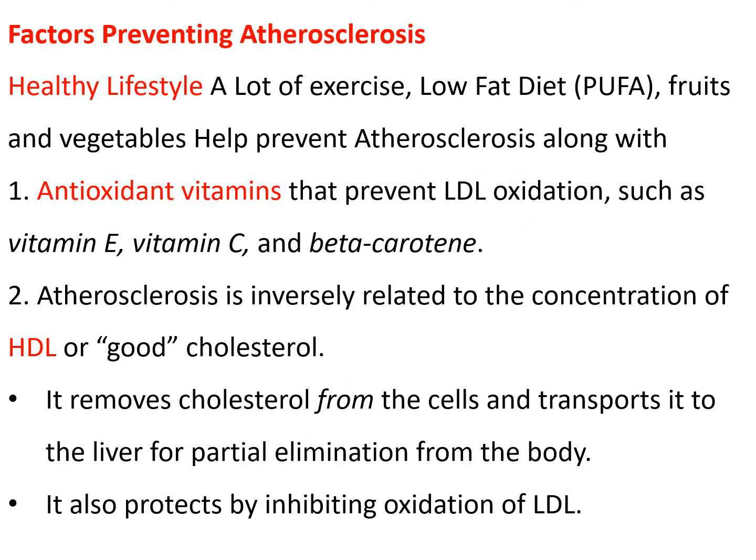Now coming to the factors that prevent atherosclerosis, a healthy lifestyle is essential. Which is a healthy lifestyle?